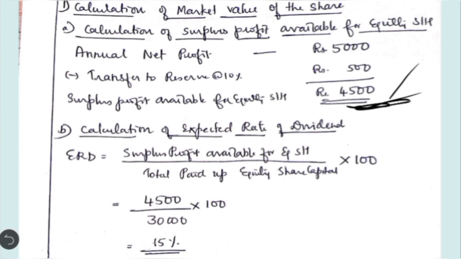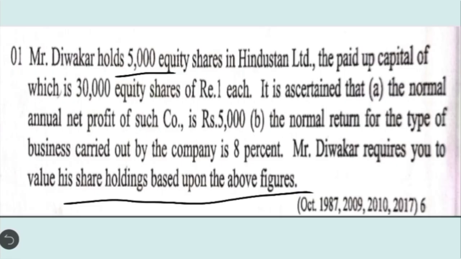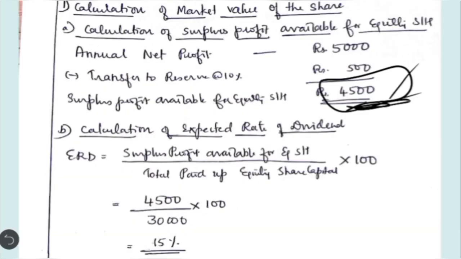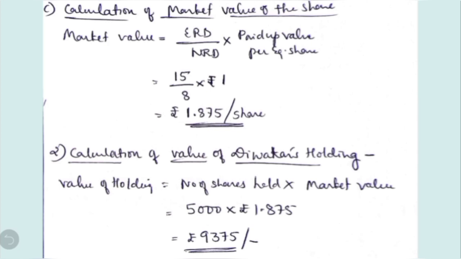Then in the second step, calculation of expected rate of dividend: surplus profit available divided by total paid up equity share capital into 100. Surplus profit here is 4,500 divided by total paid up capital, 30,000 shares into rupee 1. It comes to 30,000 into 100, okay, which comes to 15%. Then the market value of the share is equal to expected rate of dividend divided by normal rate of dividend into paid up value of each equity share.